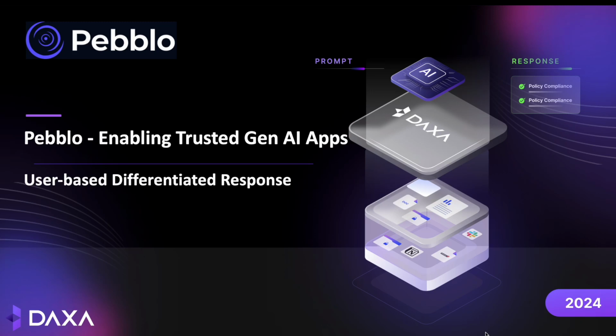Welcome to this demo on how Pebblo can help solve, or rather enable, a common use case for safe GenAI application behavior. In our earlier videos, we shared how Pebblo, using its safe loader and safe retriever, can help enterprises honor and enforce their existing document authorization and user identities in their RAG application without any complex or custom code. Instead, you can achieve this using simple enhancements using well-known frameworks like LangChain and LlamaIndex.